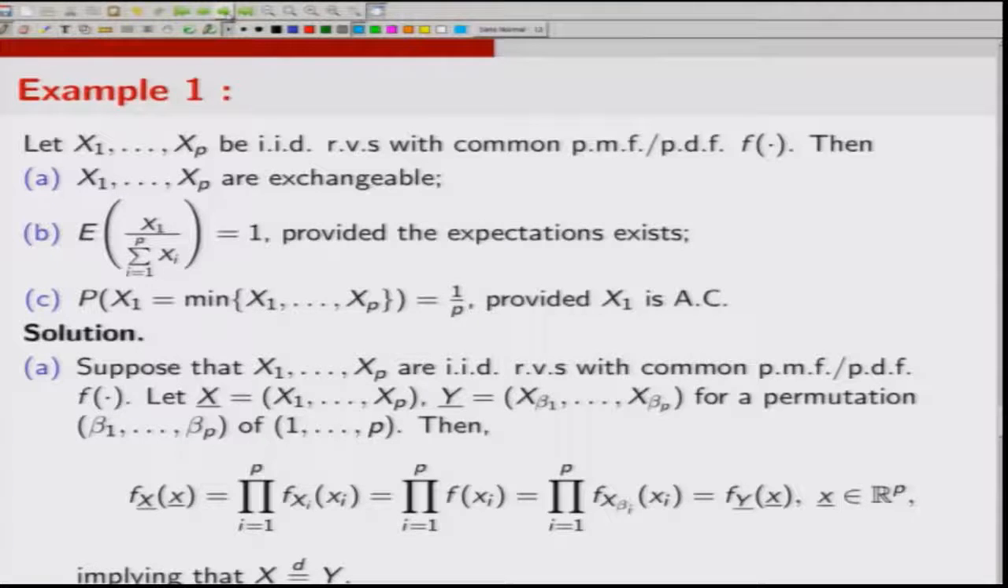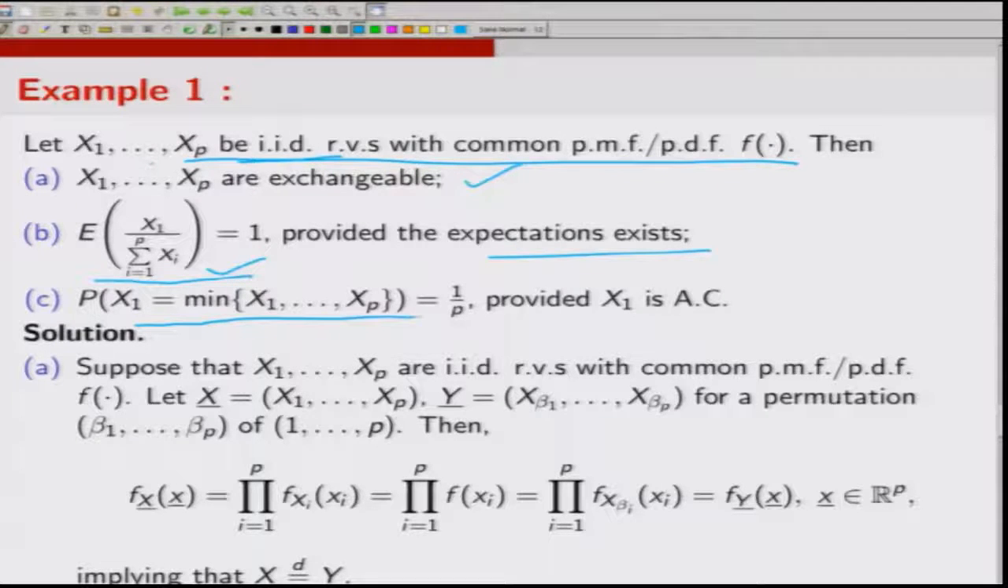Now, let us see some applications of this. Let x1, x2, ..., xp be IID random variables with common PMF or PDF f. Then x1, x2, ..., xp are exchangeable. What it says is a collection of IID random variables is always exchangeable. Not only that, the expected value of x1 divided by the summation of xi, i equal to 1 to p, is 1 by p, provided the expectations exist. Also, the probability that x1 is the minimum of x1, x2, ..., xp is 1 by p, provided x1 is absolutely continuous. So, let us try to prove them one by one.